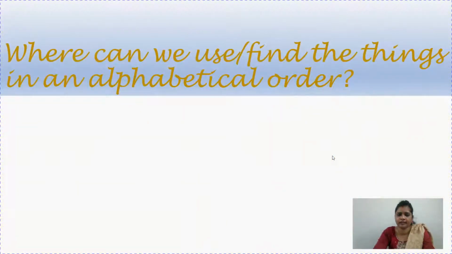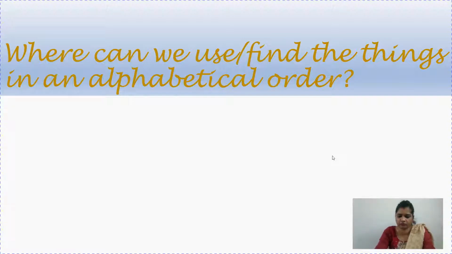So children, where can we use or find things in alphabetical order? Let us take examples from our life today. Children, nowadays everyone is using a mobile, whether they are small children, senior children, parents, or teachers.